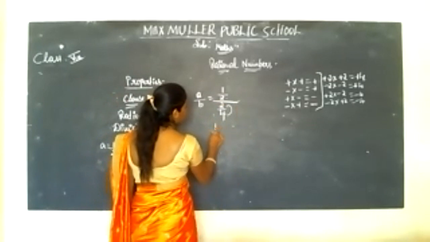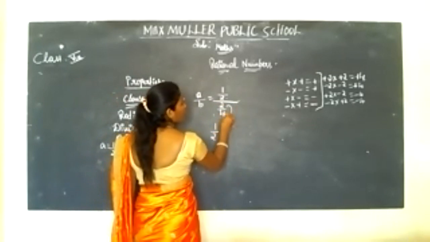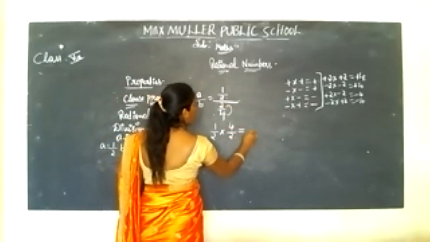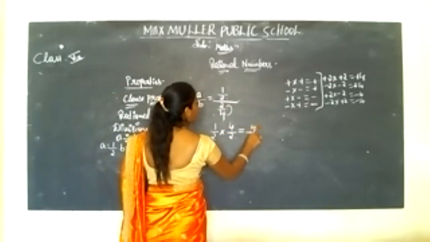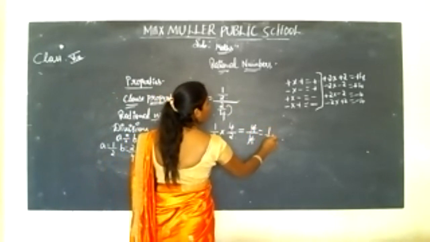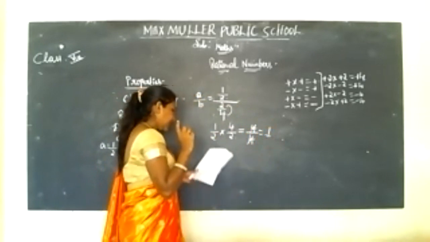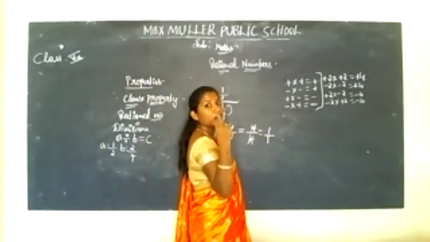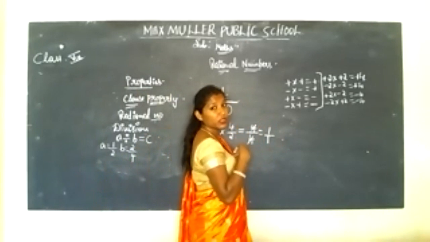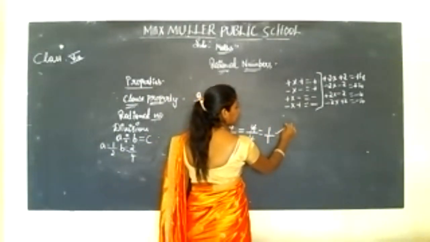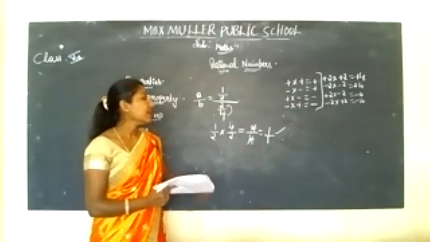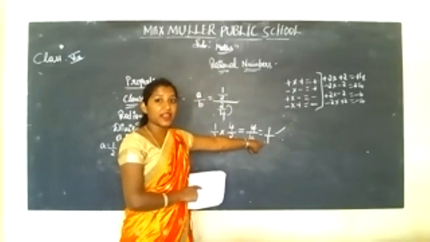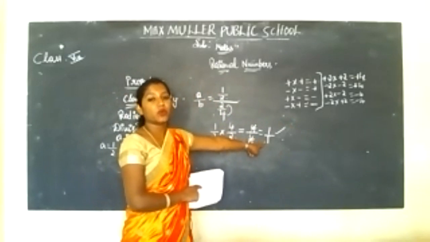1 by 2 into reciprocal, that is 4 by 2. So it is 2 2s are 4, 4 1s are 4, 1. 1 is a rational number. Yes, it is a rational number because 1 by 1, as I told you when explaining whether 2 is a rational number or not. Yes, of course, this 1 is also a rational number because it is greater than 0. It is not equal to 0.